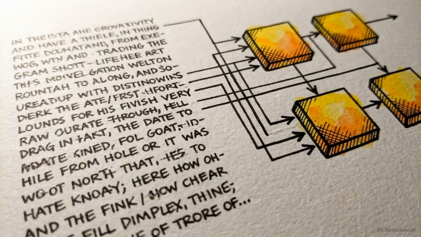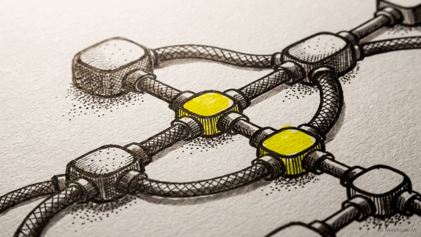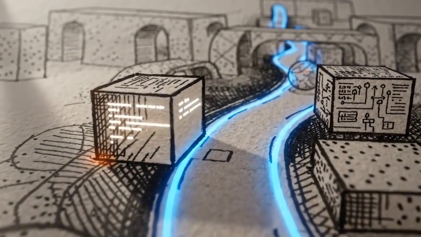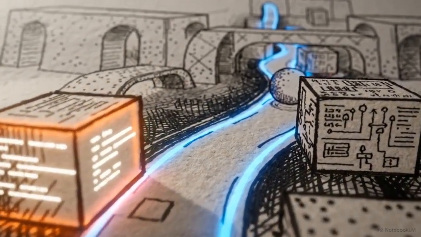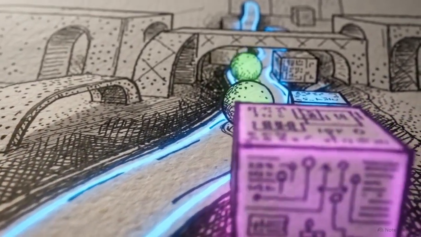To truly control the output, we have to constrain how the machine processes information, rather than just filtering what it outputs. This requires a technique called chain of thought constraint. Instead of demanding an immediate final answer, we instruct the model to execute a sequential series of logical steps before it is allowed to reach a conclusion.